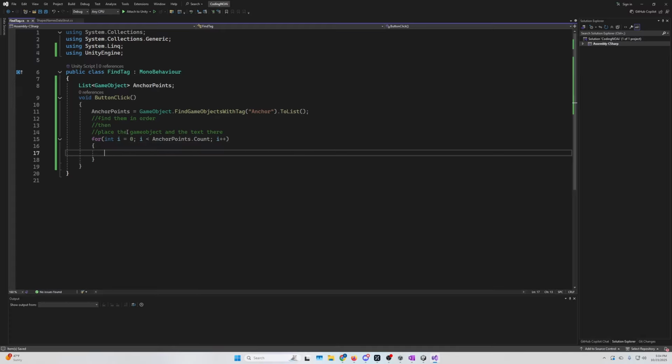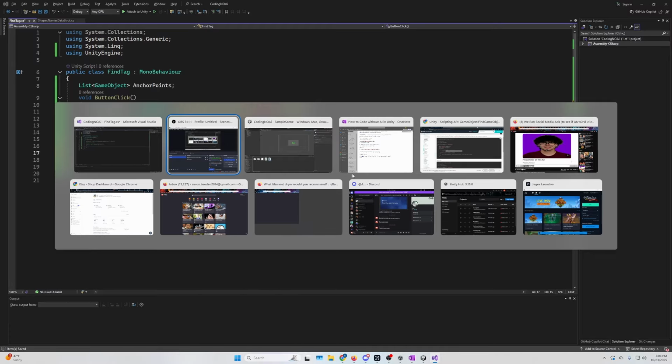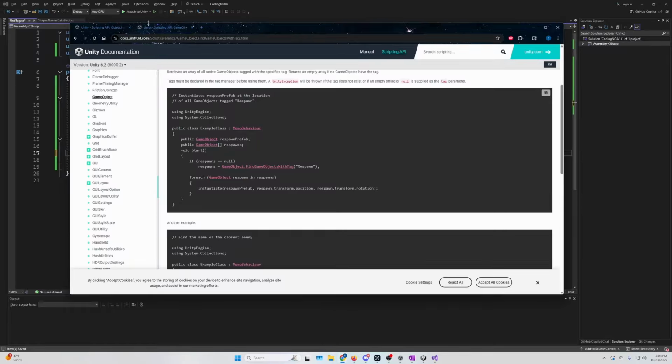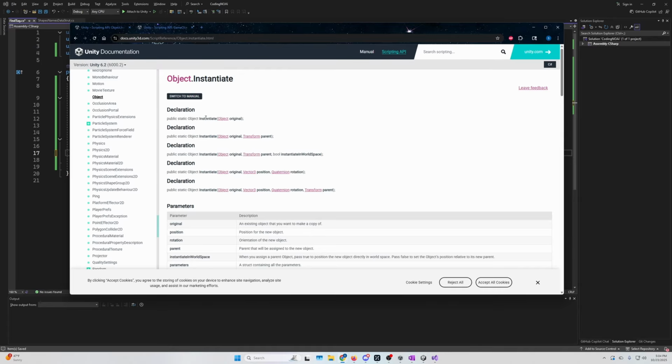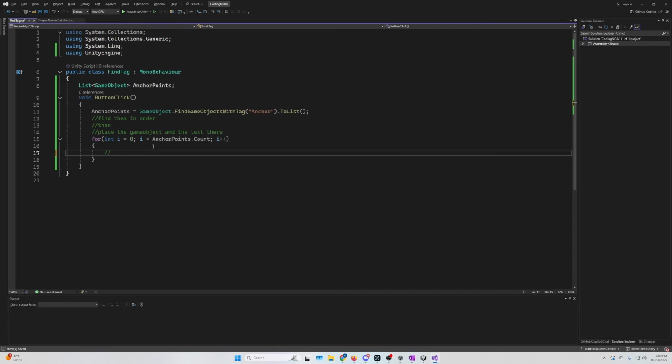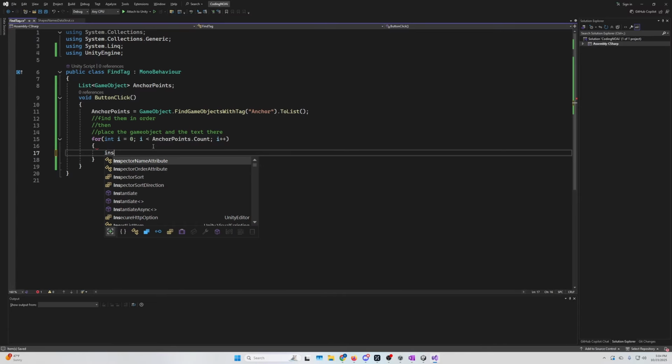So then we want to place a game object. Remember earlier, we can actually look at our thingy. We can see we want to instantiate it. So we go over here. We want to instantiate the object. So let's just write that out. Instantiate, I always spell this wrong. Oh, we can even see it's helping us right here. Boom. It's even giving us a guess.